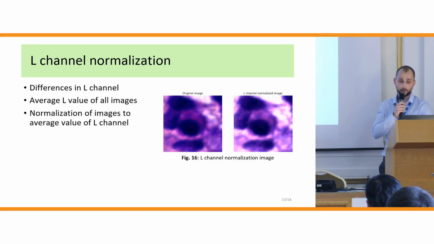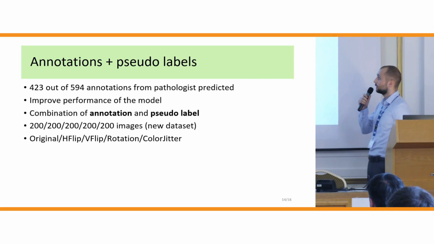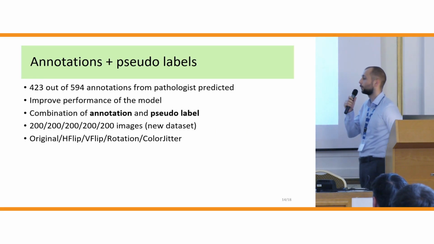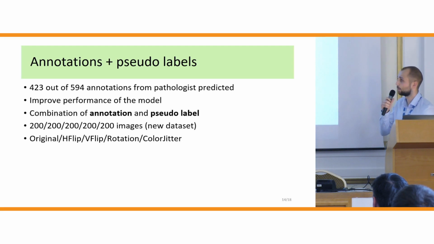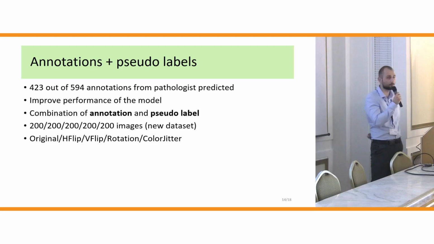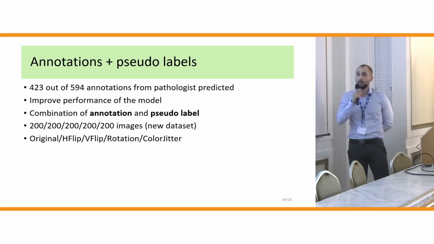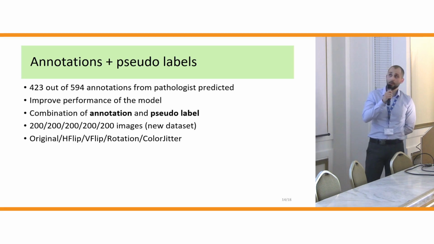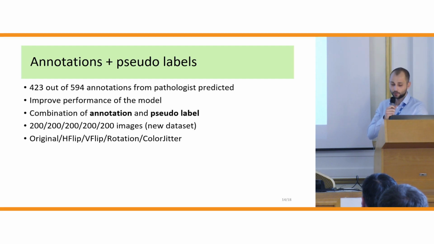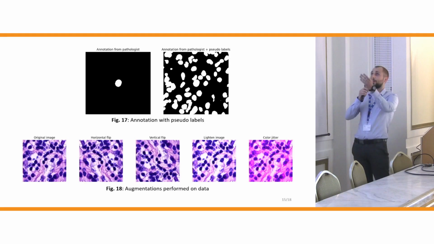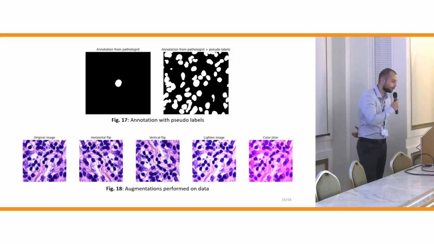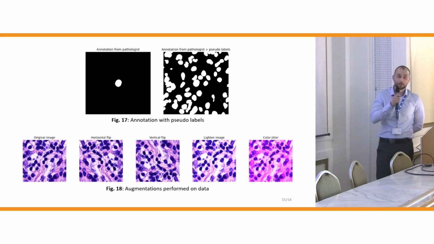after with this data. The second improvement is that we found out that only 400 out of 600 cells annotated by pathologists were predicted correctly by our segmentation model. Because of this, we needed to train our model with this data, but not all cells from the image were annotated. The doctor annotated only one cell, and when we train our model with only this one cell, it can confuse the model.